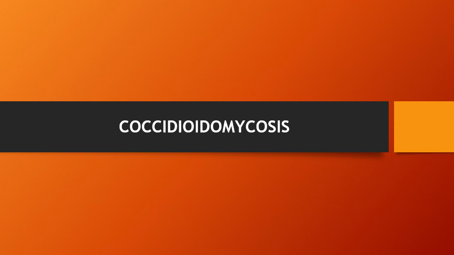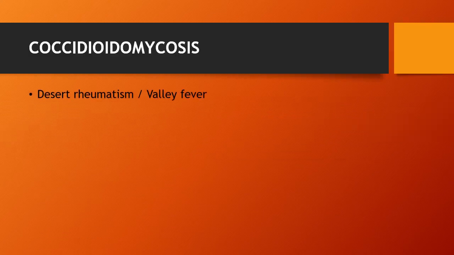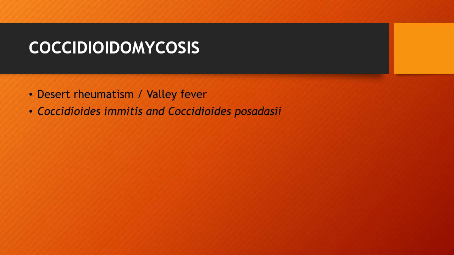Then the third and important is coccidioidomycosis. This is also called desert rheumatism or valley fever. This infection is caused by Coccidioides immitis and Coccidioides posadasii. So these two are the species of this genus, and the important one is Coccidioides immitis. Then the pathogenesis. This infection is transmitted by the inhalation of the arthroconidia.